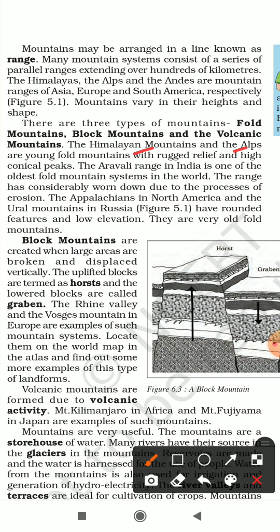The Aravalli Range in India is one of the oldest fold mountain systems in the world. The range has considerably worn down due to the process of erosion. Worn down means it has gotten destroyed, it's not new, it's gotten very old. The Appalachians in North America and the Ural Mountains in Russia have rounded features and low elevation. They are very old fold mountains.